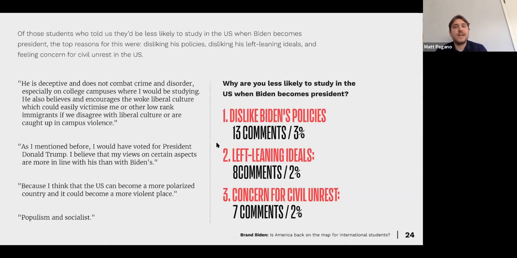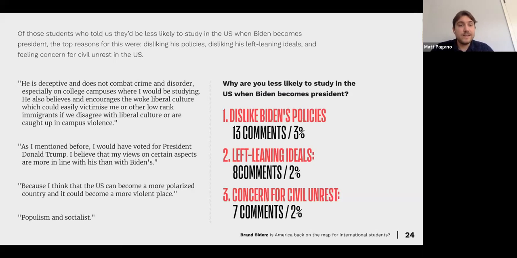Again, here we can look at, why are you less likely to study in the US when Biden becomes president? Smaller percentage here, but we do think it is important to see what the people that are thinking negatively, our thoughts are about it. We can see here that they dislike his policies, left-leaning ideals for the Democratic Party, and concern for civil unrest at 2%.